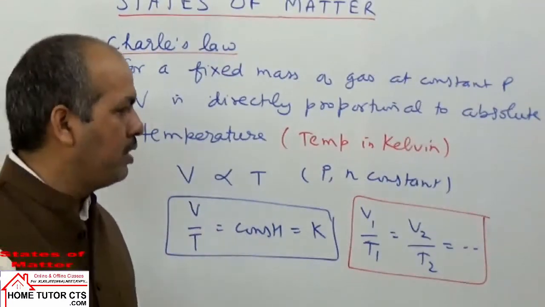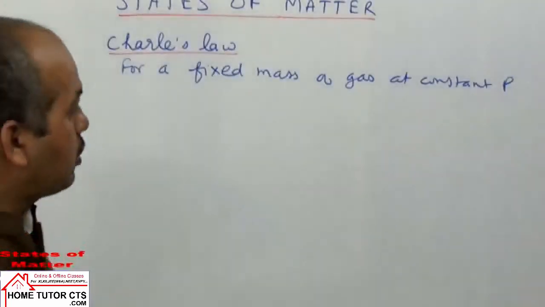We can have one more statement. Write down the second statement. In second also this part is same.